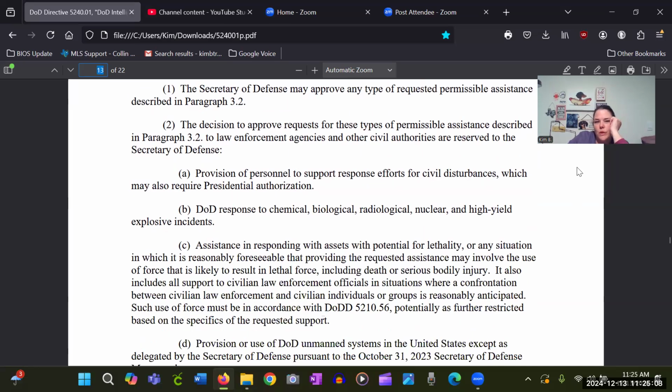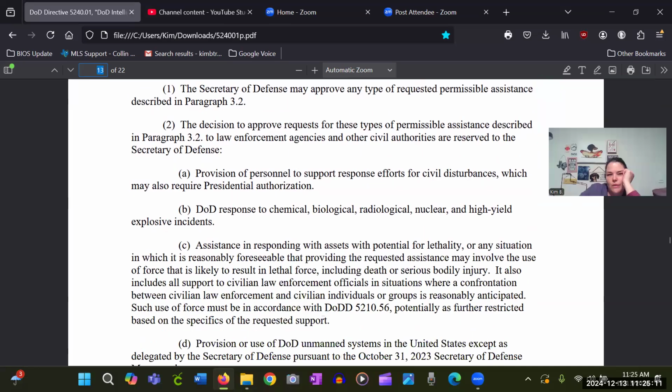The decision to approve requests for these types of permissible assistance described in paragraph 3.2 to law enforcement agencies and other civil authorities are reserved to the Secretary of Defense. Pete Hegseth will be our Secretary of Defense, hopefully, if he gets all confirmed in.